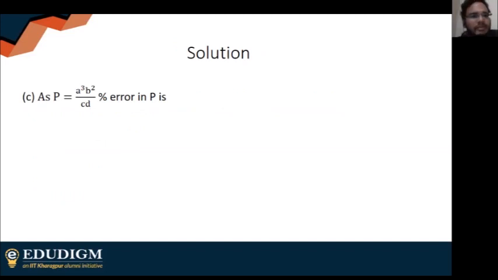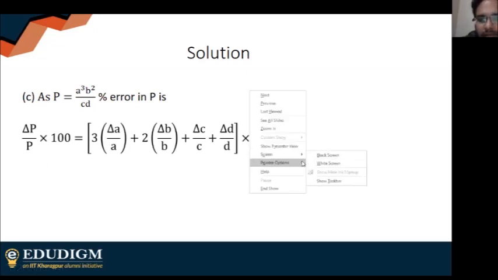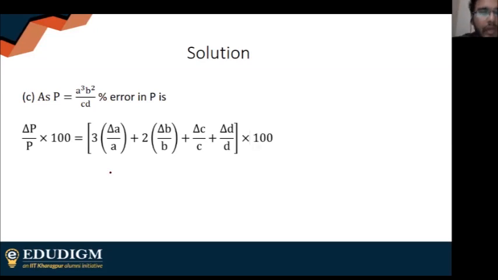So for error analysis, P is given as this. I have been given the percentage error. There are two types. One is relative error, where you do not have this 100. If you don't have that 100 there, it is the relative error. Here there is a 100, so this is my percentage error. So obviously what we do, we add up the errors and we take into account the powers of the quantities given in the formula. The power of A is 3, so I put 3 here.